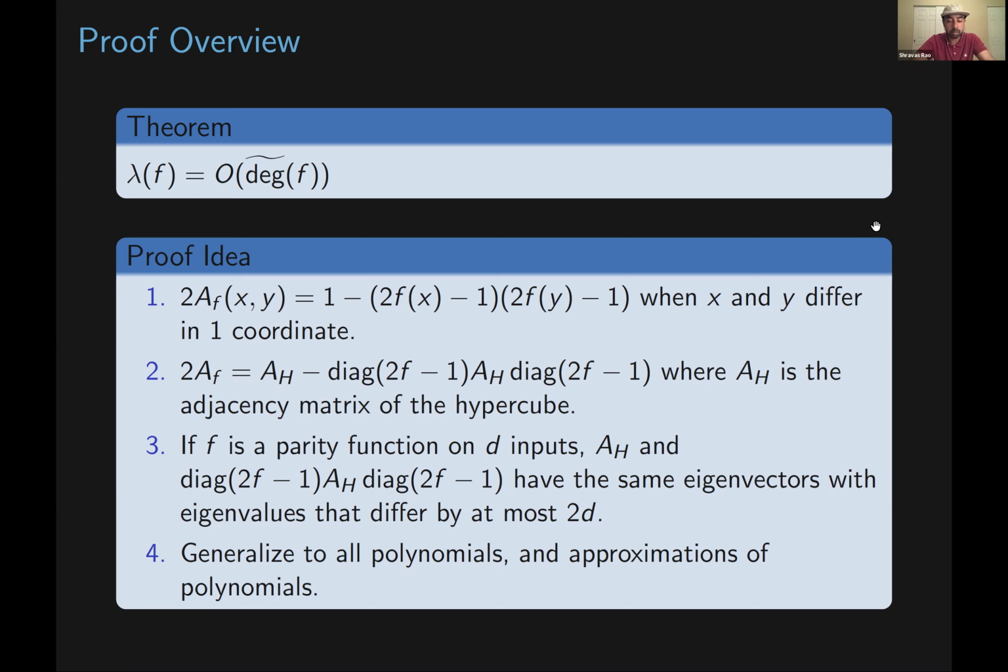And then the last thing we can do is use this idea first to generalize to polynomials and then generalize to approximations.